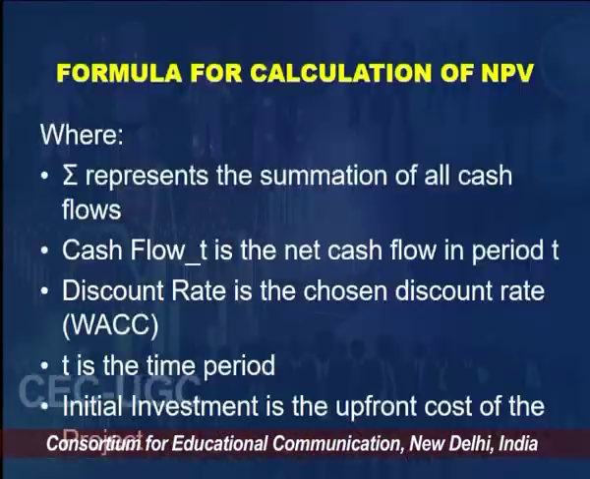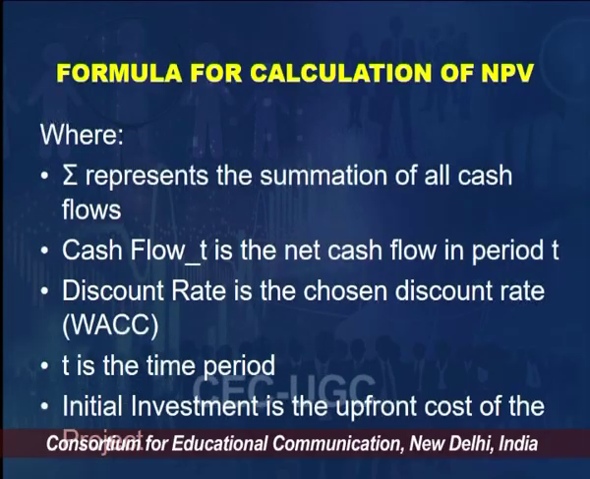In this formula, the sigma sign represents the summation of all cash flows. The cash flow underneath the t is the net cash flow in period t. The discount rate is the chosen discount rate, which is the weighted average cost of capital. t is the time period. Initial investment is the upfront cost of the project, whatever we are paying today. This is the formula, and all the symbols used in it have been explained.